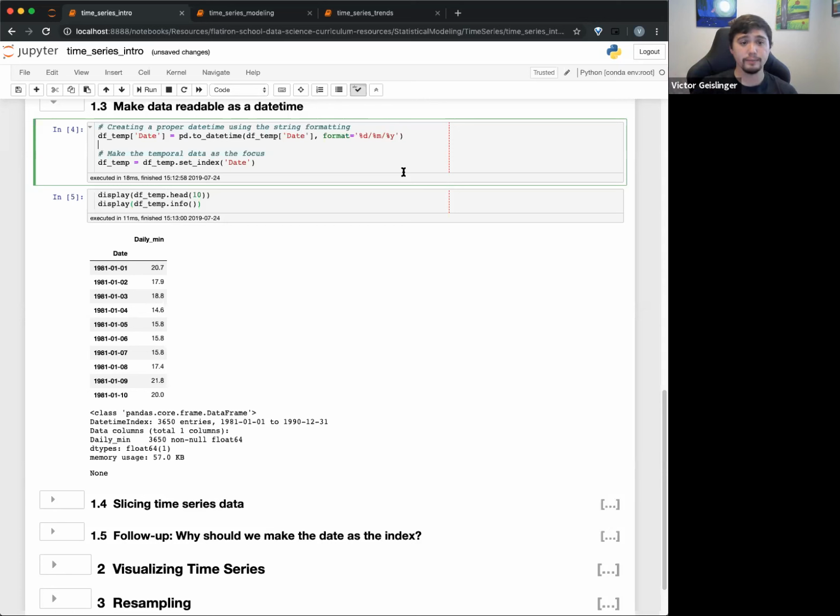So for example, if for each data point there was this day and then 1 a.m. in the morning, 2 a.m. in the morning, 3 a.m. in the morning, that date time would still be your index. So you can actually say, okay, this is an aspect.